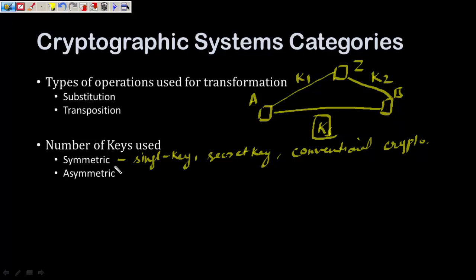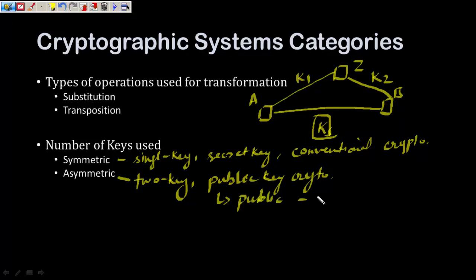Now, asymmetric key cryptography is also called as two key cryptography or public key cryptography. Now, this has got public key and a private key combination.